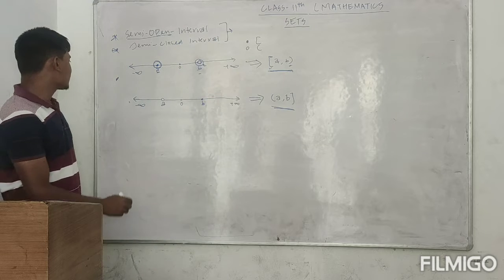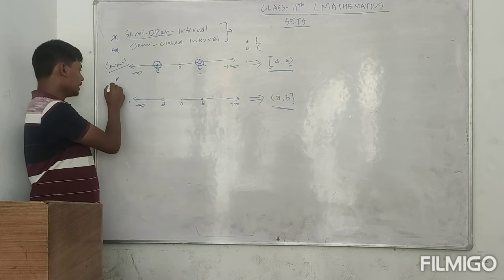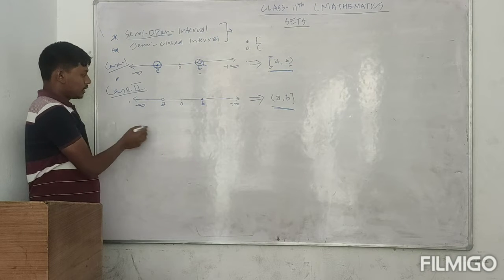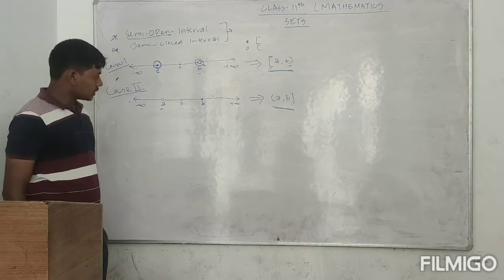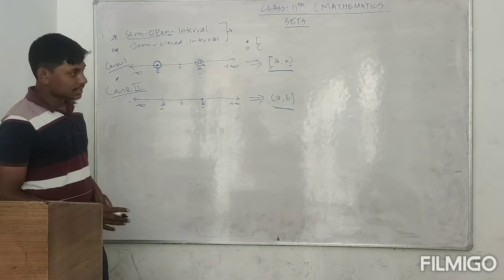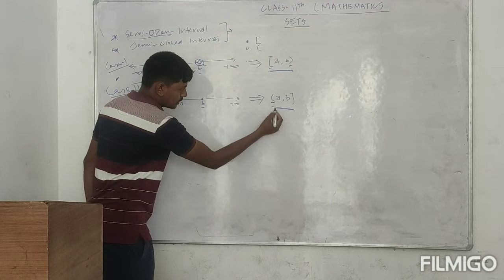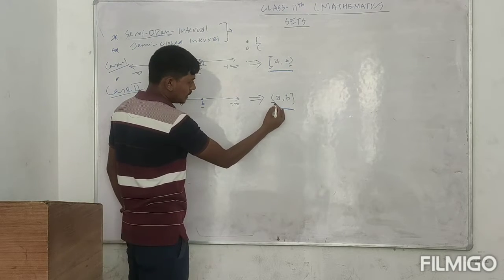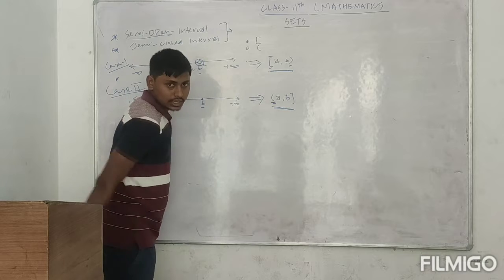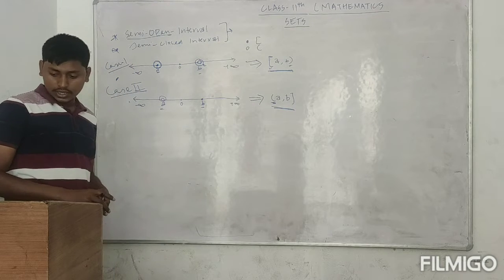This was case 1. In case 2, the open interval comes first and the closed number comes later. So this open junction, as you can see in the presentation, comes first and the closed one comes later. So this is your semi-open and semi-closed interval.